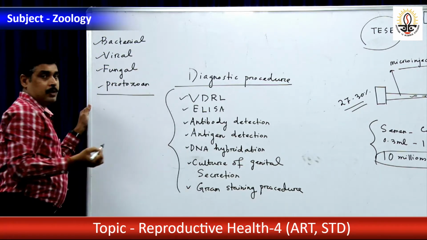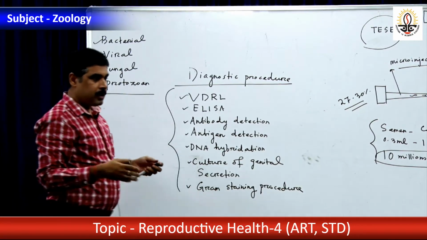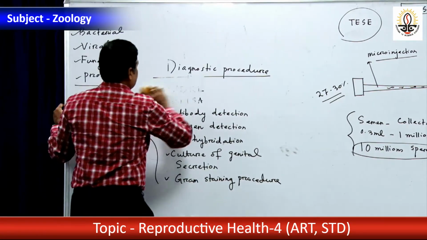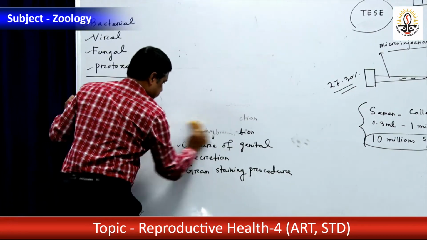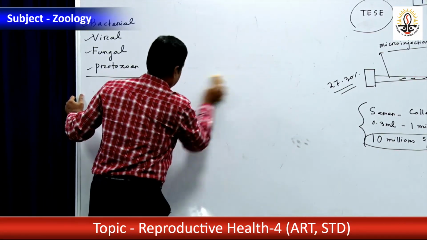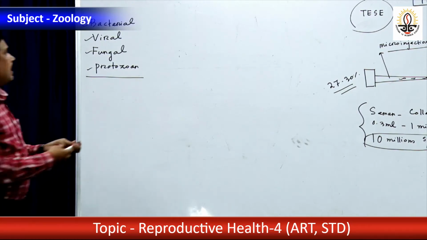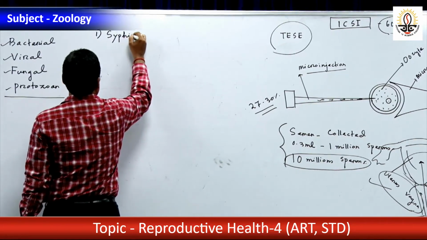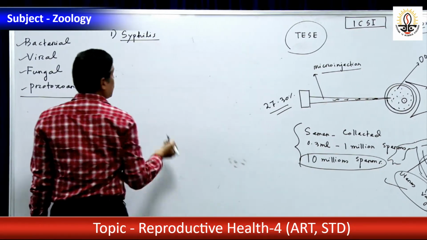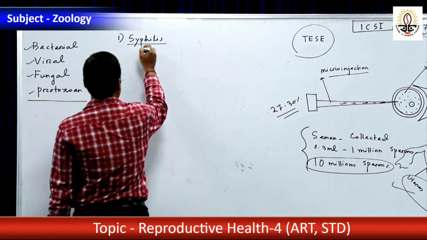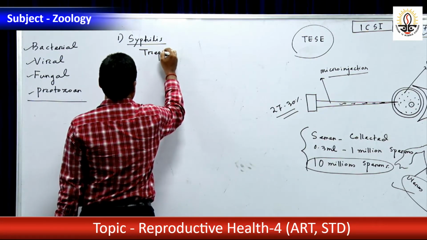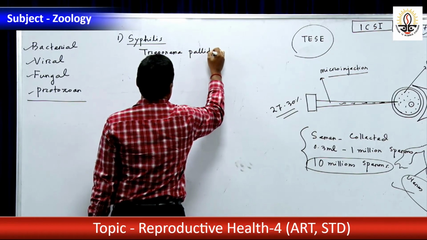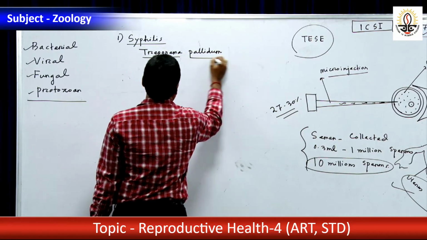Okay. So in STD another thing is that so many examples are there. Suppose I will tell you syphilis. What are the types of STD? Okay, one disease is syphilis. This is caused by the bacterium Treponema pallidum. This is a bacterial disease.